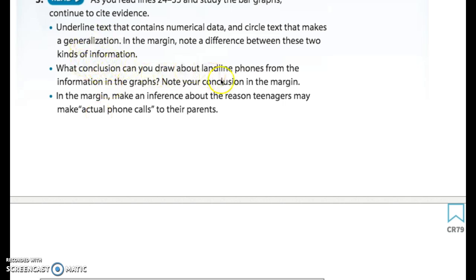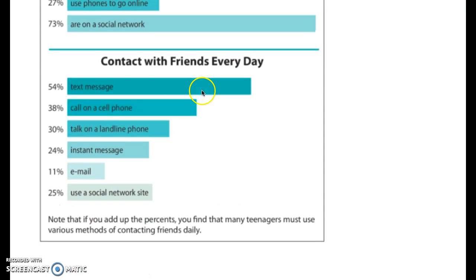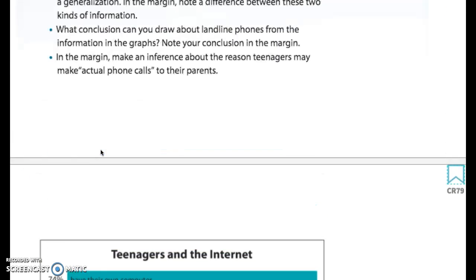It says, what conclusion can you draw about landline phones from the information in the graphs? So looking at this graph, what conclusion can you draw about how many teenagers contact friends on a landline phone? What conclusion can you draw, especially in comparison with the other ways of contacting friends? I want you to write a sentence right here telling me what conclusion you can draw from this graph about landline phones.